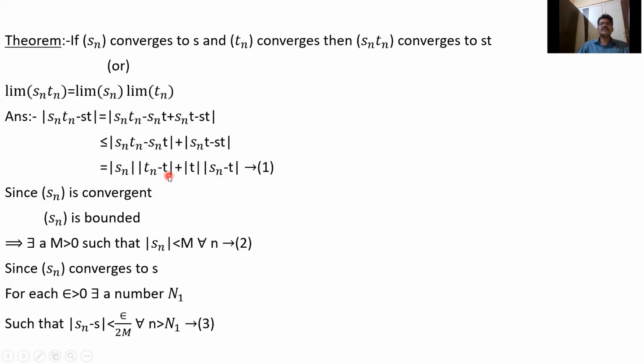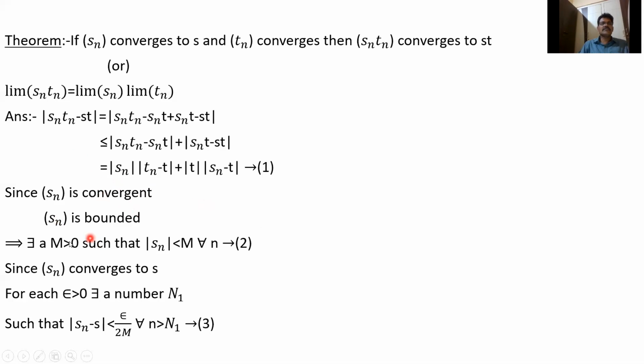Since Sn is convergent, we know, as I showed in the second class, that every convergent sequence is bounded. Therefore Sn is bounded. By the definition of bounded, there exists a real number m greater than 0 so that mod Sn is less than m for all n. So now we have to show mod Sn Tn minus ST is less than some epsilon. Then automatically limit Sn Tn is equal to ST.